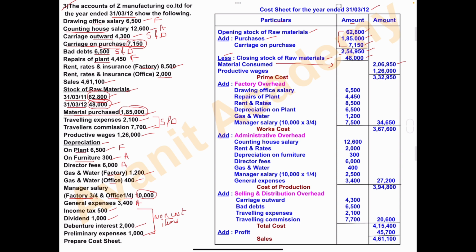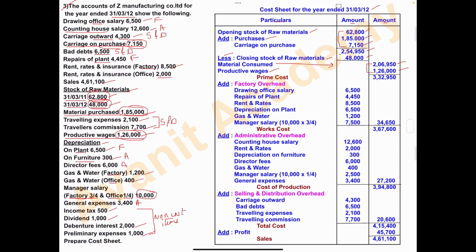So after material consumed, we have to take direct expenses, direct wages, direct labor, or productive wages or productive labor. So in this problem, they have mentioned productive wages. So productive wages amount is 1,26,000. Productive wages means direct wages. Write here productive wages, and write the amount out of column, 1,26,000. All the direct expenses, direct wages, direct labor you have to take before prime cost.